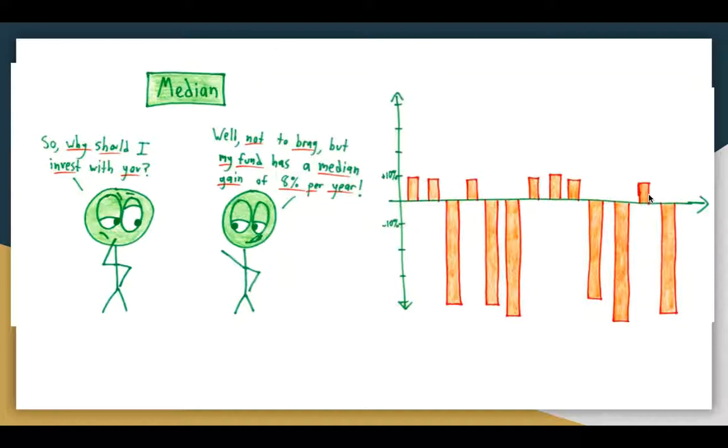That's the median. And so again, you can see where the median doesn't necessarily tell the whole story. These are big losses.